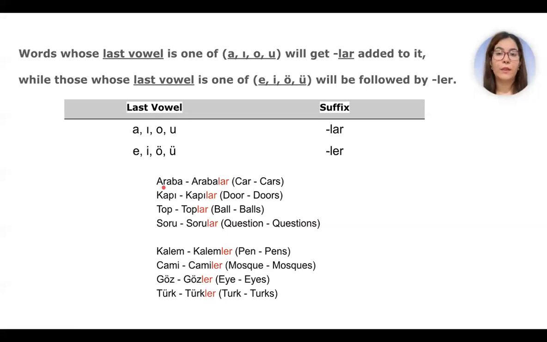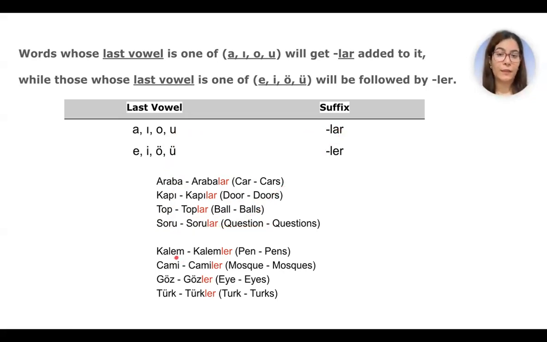For example, araba. The last vowel is a, so lar. Arabalar. Araba, car. Arabalar, cars. Kapı, so lar. Kapılar, doors. Top, toplar, balls. Soru, question, see, then lar. Sorular, questions.